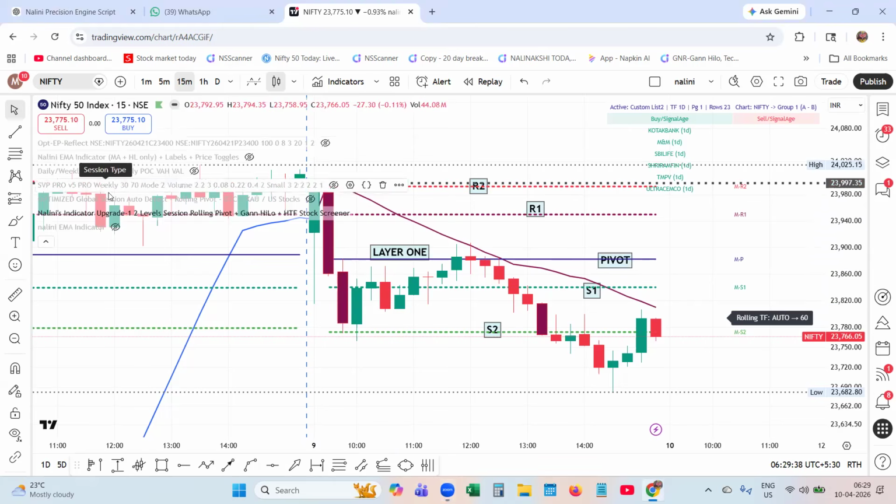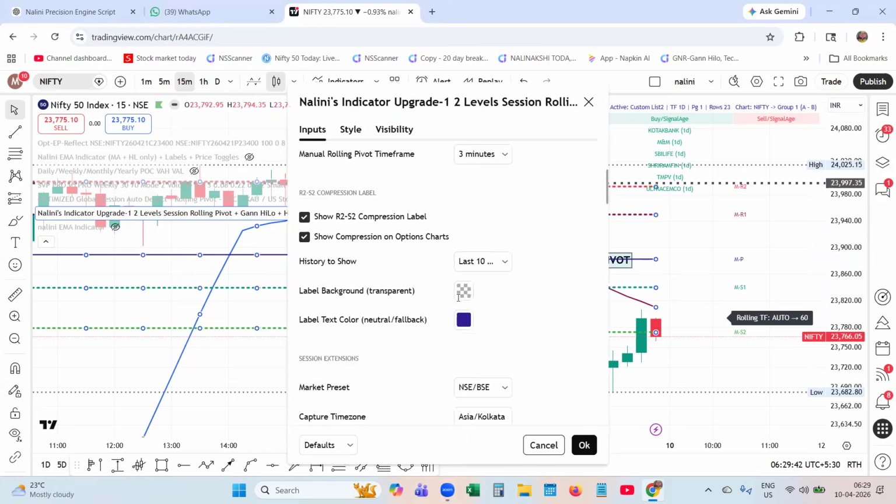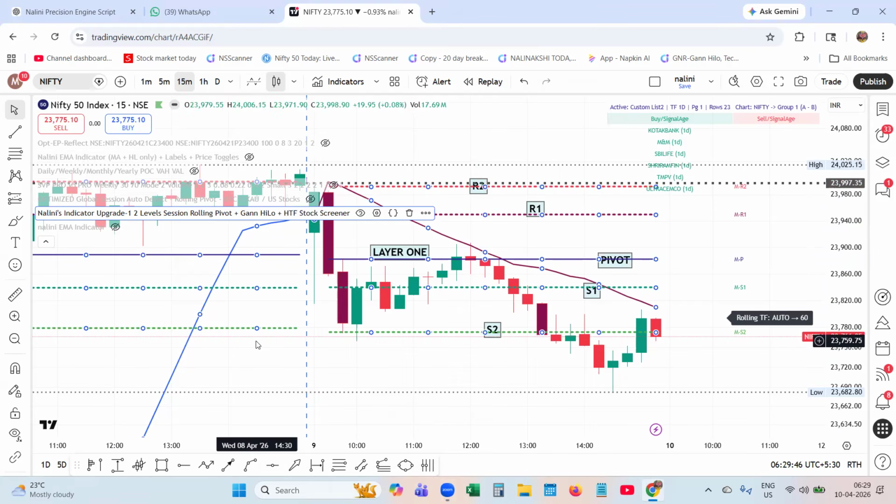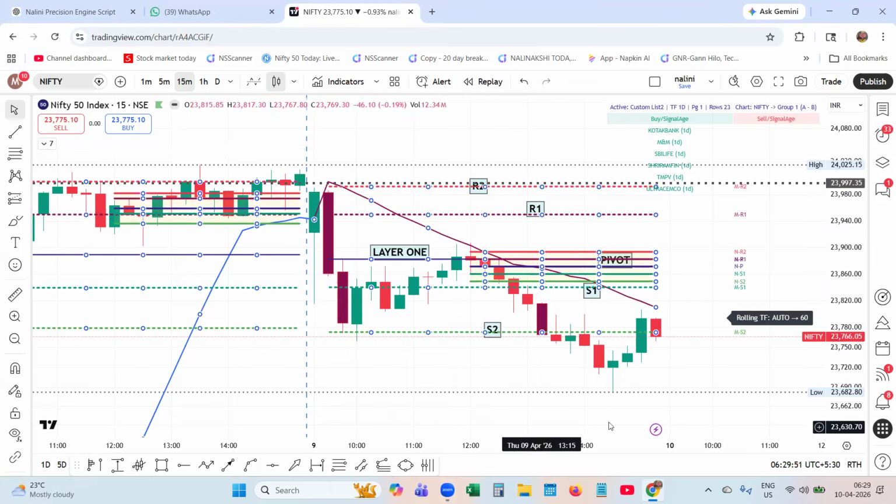And let me enable layer 2. If I enable layer 2, automatically, can you see over here?